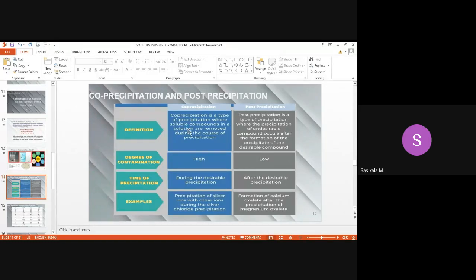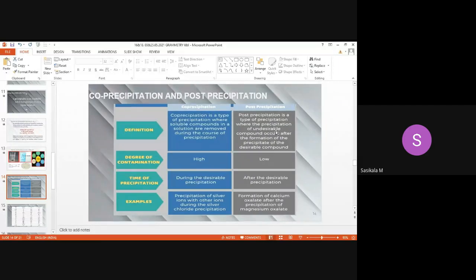If magnesium is interfering with your barium sulfate precipitation, then we need to remove the magnesium sulfate precipitation before the analyte is precipitated. That is called co-precipitation, since both metals will be getting precipitated simultaneously, so it will have interference.